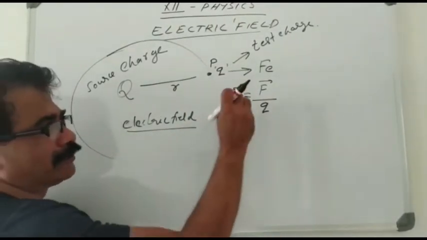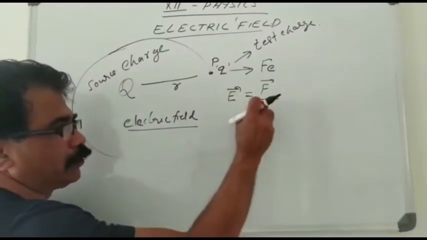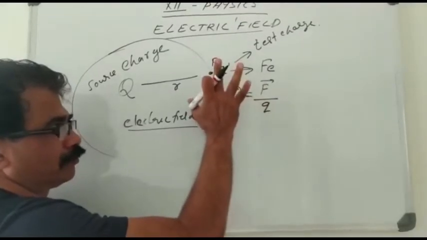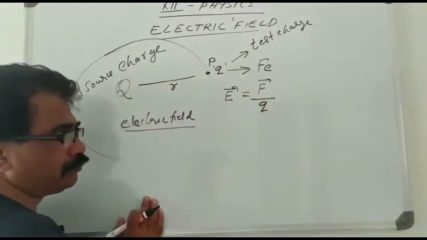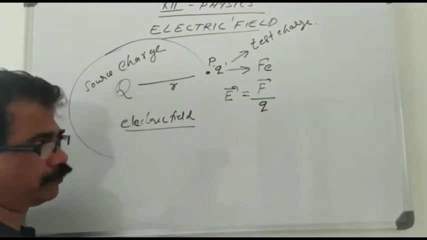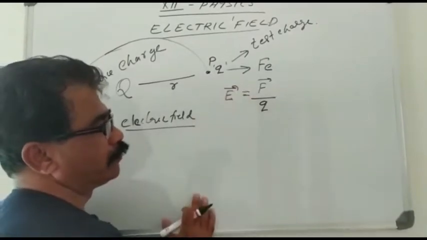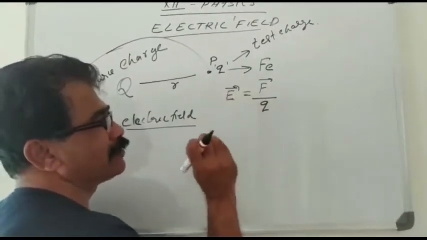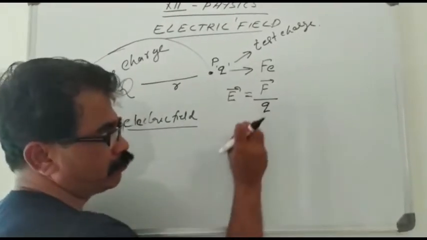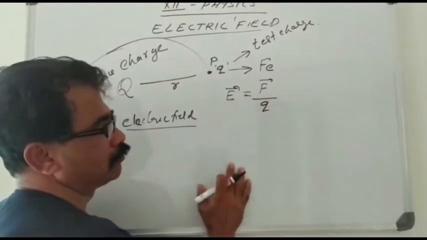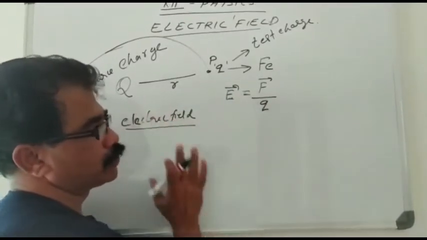So, by using this equation, we cannot measure the electric field, because the small q will disturb the location of the source charge. Therefore, in order to define the electric field in a better way, the magnitude of the test charge is taken as very small. If it is very large, it changes the location of the source charge.